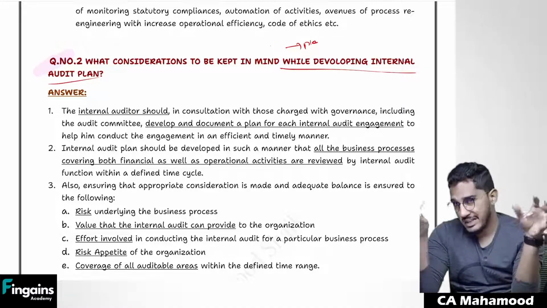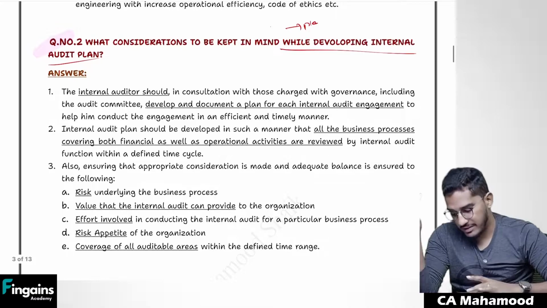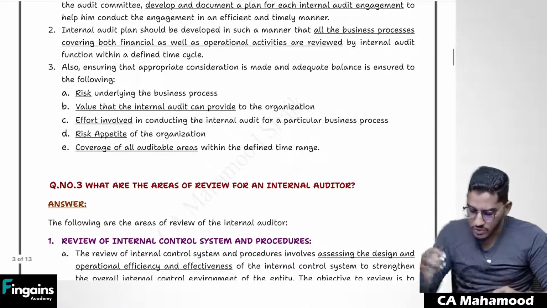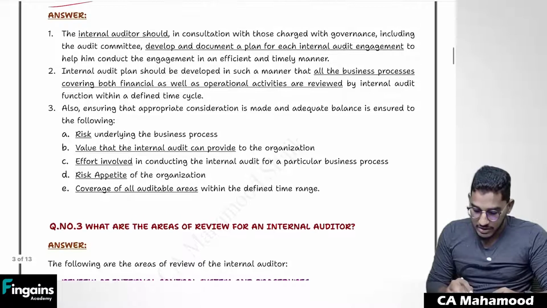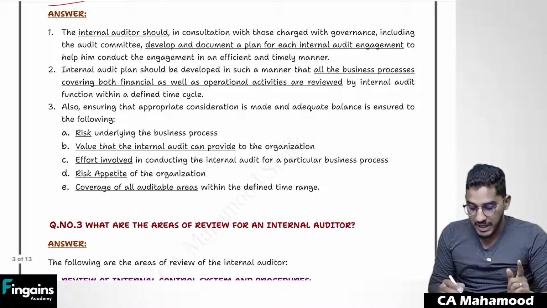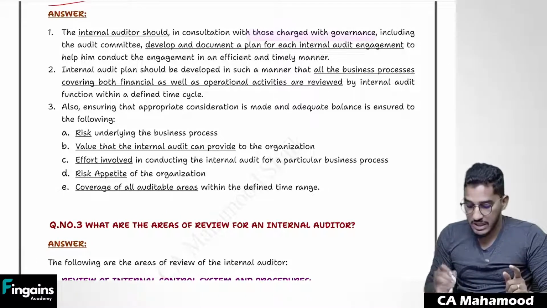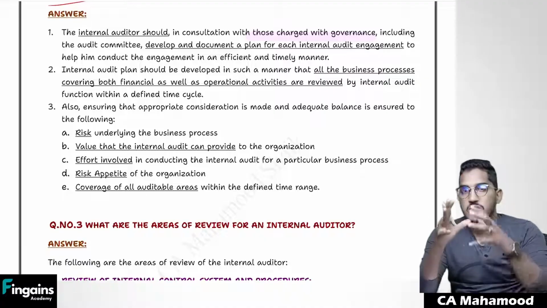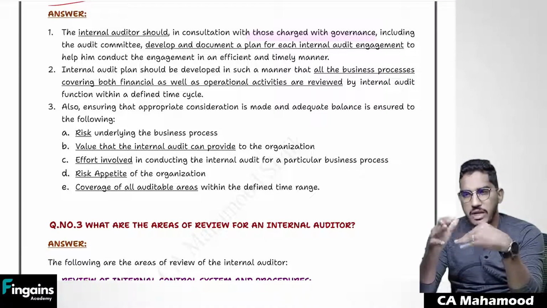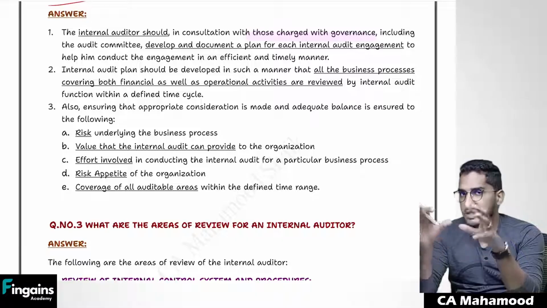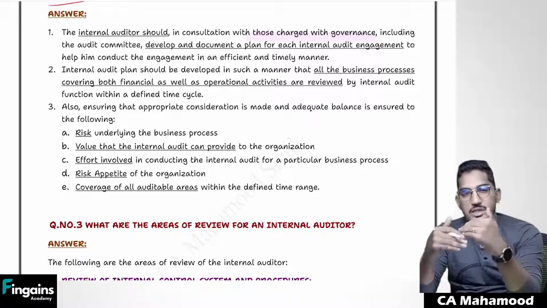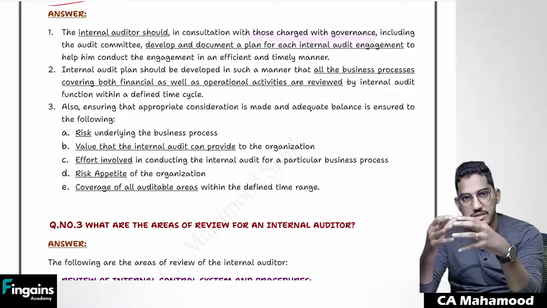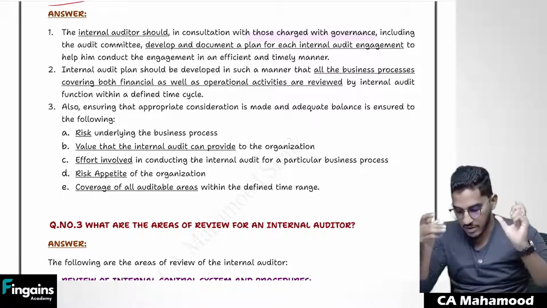So while developing that internal audit plan, what are the various factors you are going to consider? First of all, as an internal auditor, we have to develop the audit plan after consultation with those charged with governance and management. So as I have told, audit committee or board of directors will sit with the internal auditors and then they decide the scope of work, right? Similarly, when the internal auditor wants to develop an audit plan, he has to consult with those charged with governance or management and then finalize the final audit plan.